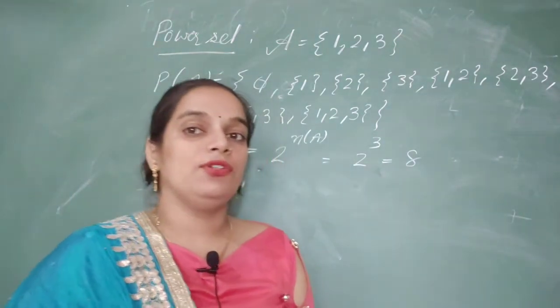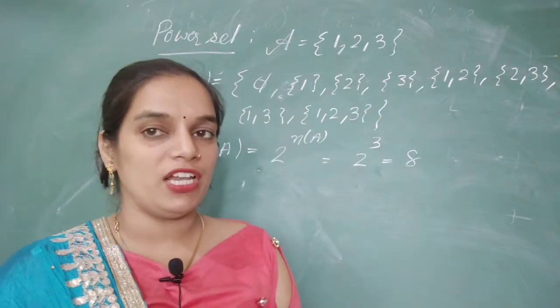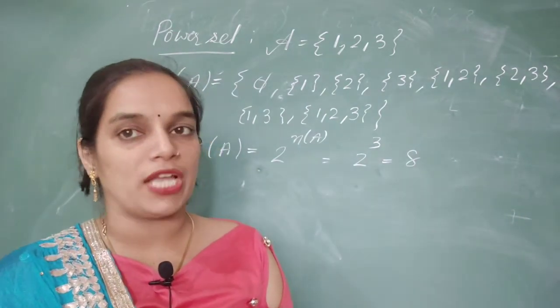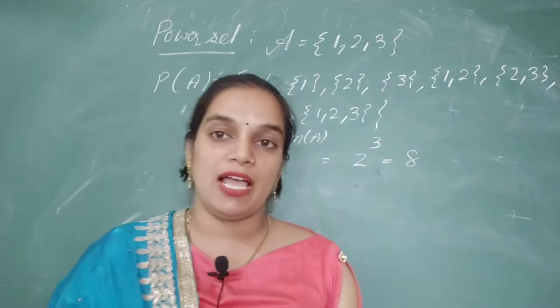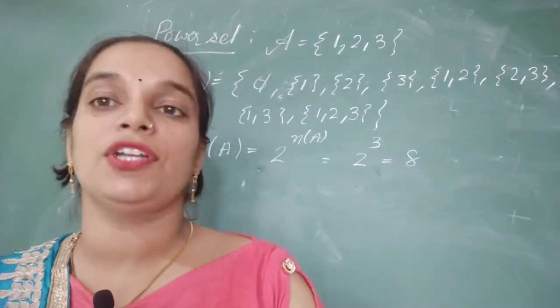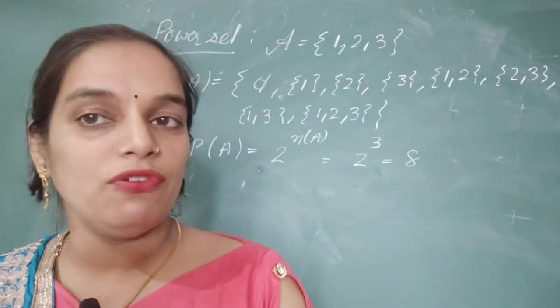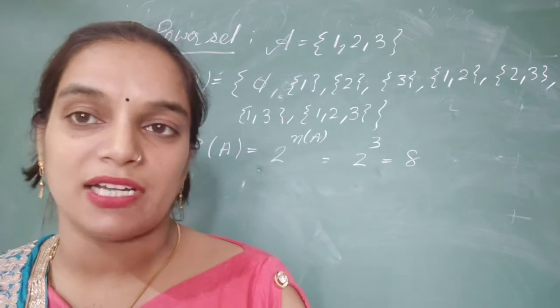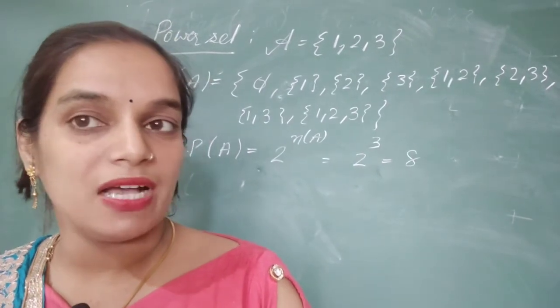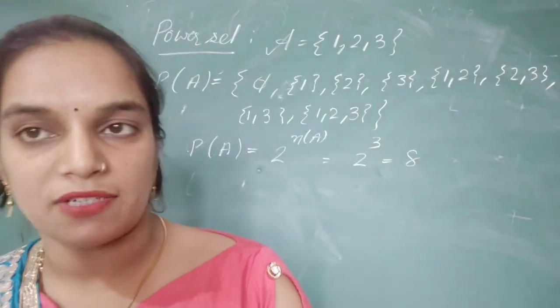In this way, you can calculate the number of elements of a power set for any type of set, a set which contains 2, 5, 6, 7 elements and so on. So this was about the power set.